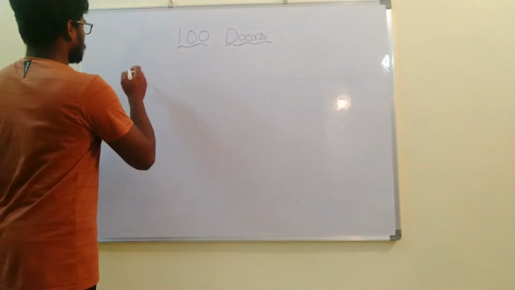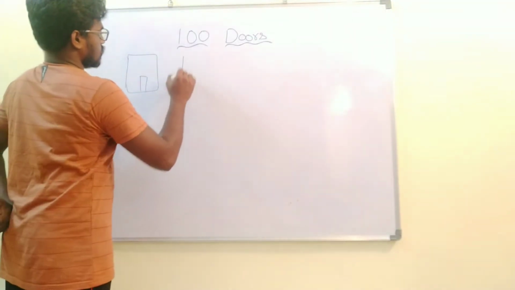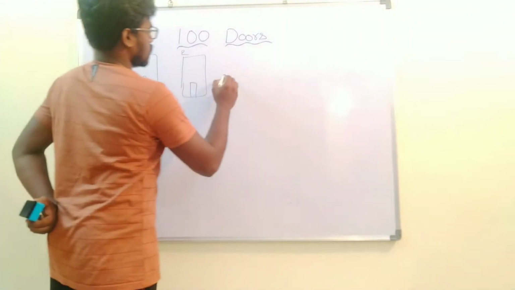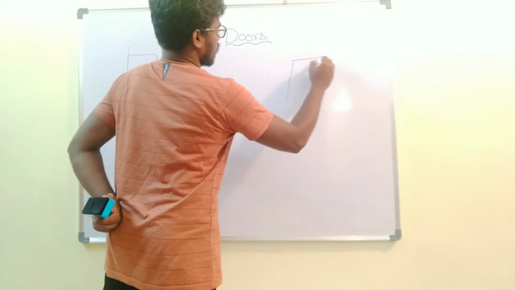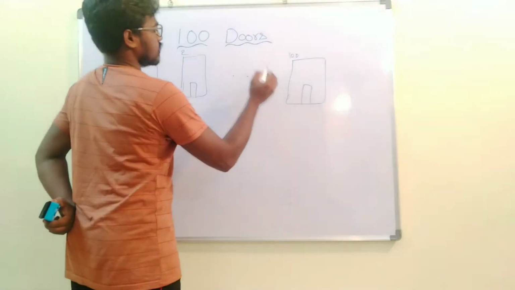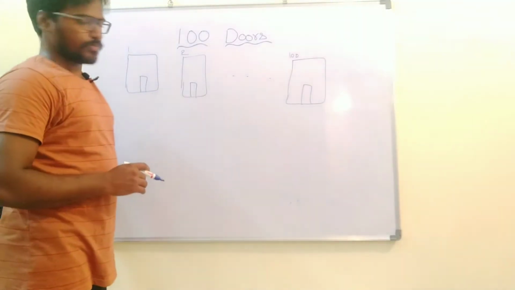There are 100 rooms with a single door. So this is the first door, this is the second room. Like this we have 100 rooms. This is the 100th room. So initially all doors are closed.